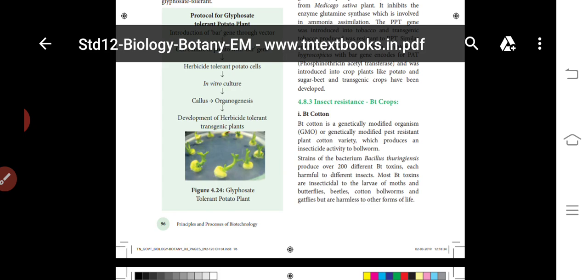The alkaline pH of the alimentary canal of the insect activates it. The toxin proteins undergo solubilization of the crystals in the insect gut. They bind to the surface of the midgut epithelial cells and create pores. These pores result in cell swelling and lysis, and the insect dies.